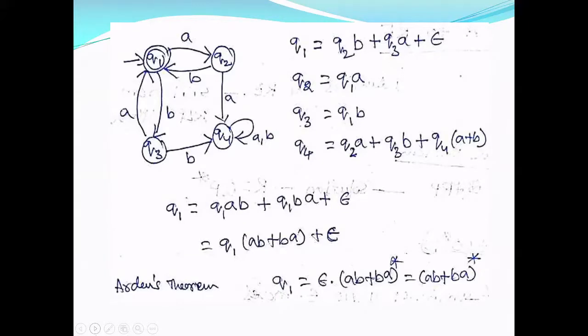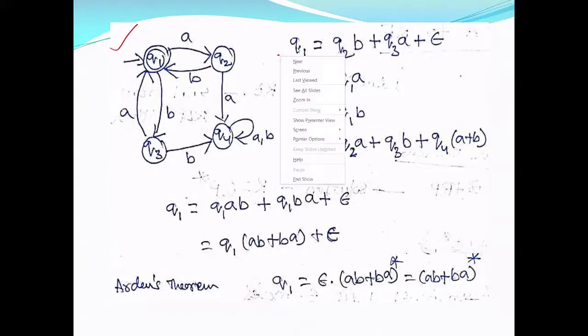An FA, so there is only one initial state and there are no epsilon transitions, so I can apply the method. Forming the equations is very simple. Look at this Q1, it is the initial state. Now this epsilon is added because Q1 is the initial state.